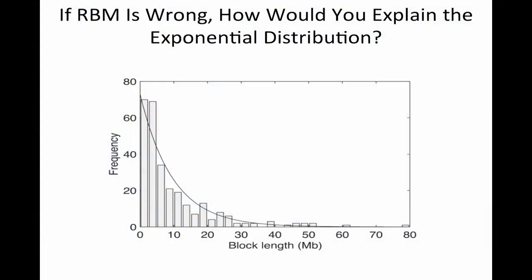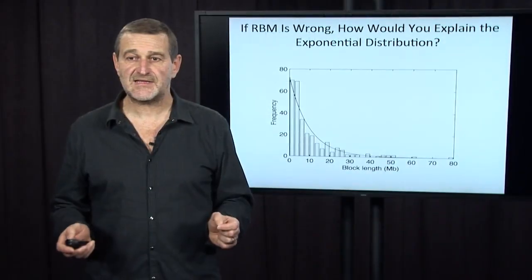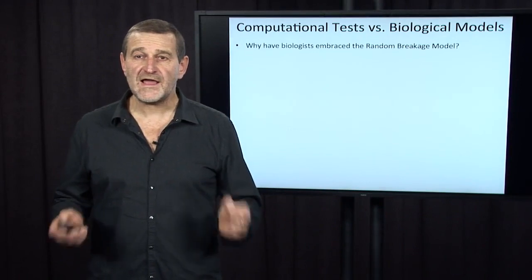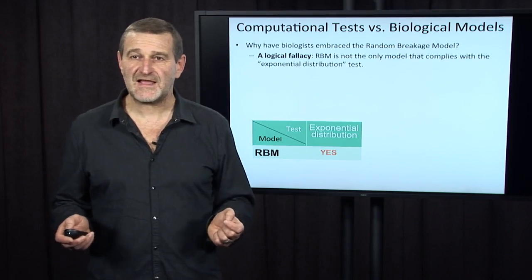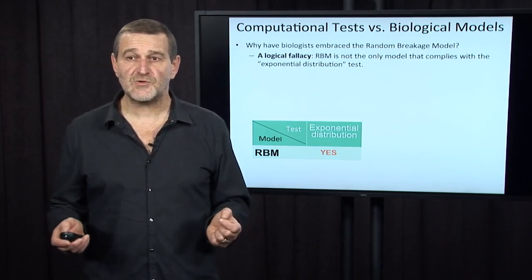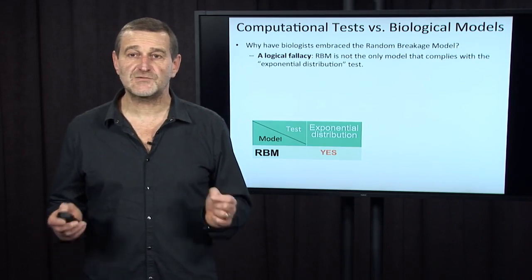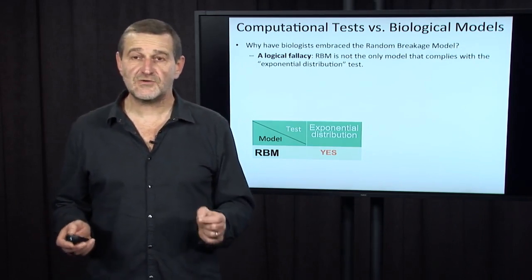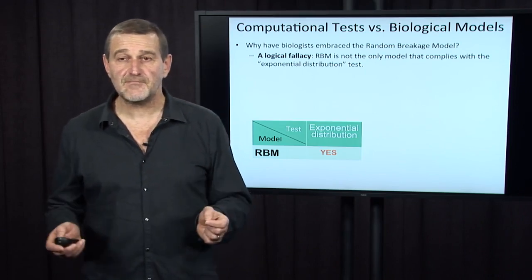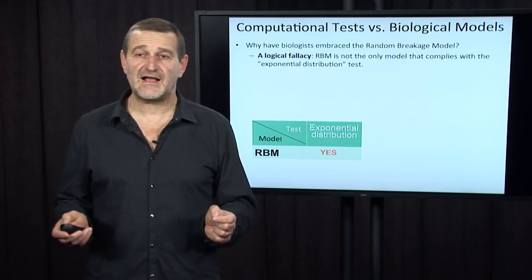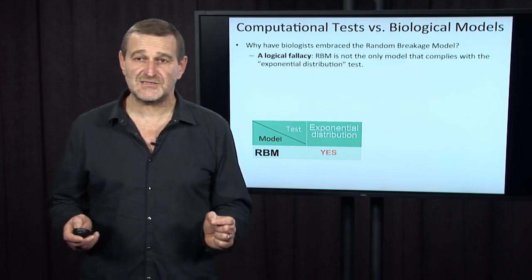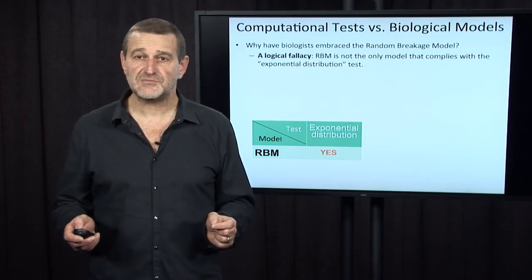But if the random breakage model is incorrect, how would you explain the remarkable fit between the observed length of synteny blocks and the exponential distribution? Well, why have biologists embraced the random breakage model? Actually, it was a logical fallacy. RBM, the random breakage model, is not the only model that complies with the exponential distribution test. So it is correct to claim that the random breakage model implies exponential distribution, but it is absolutely incorrect to claim that exponential distribution implies a random breakage model.